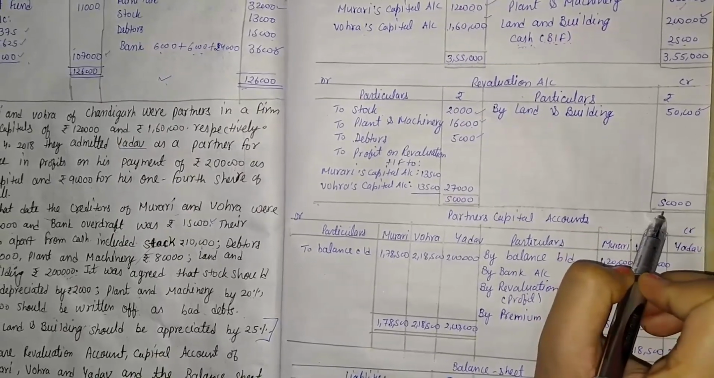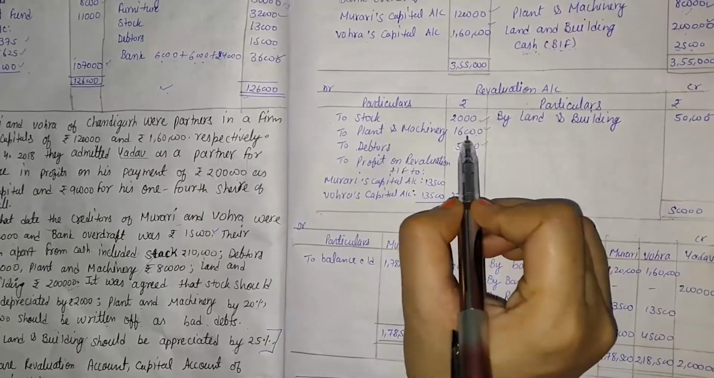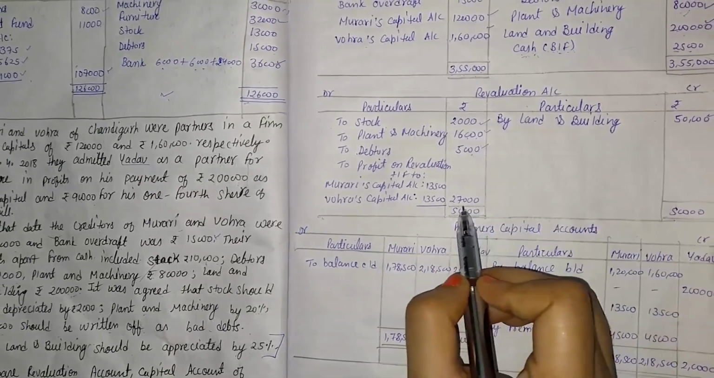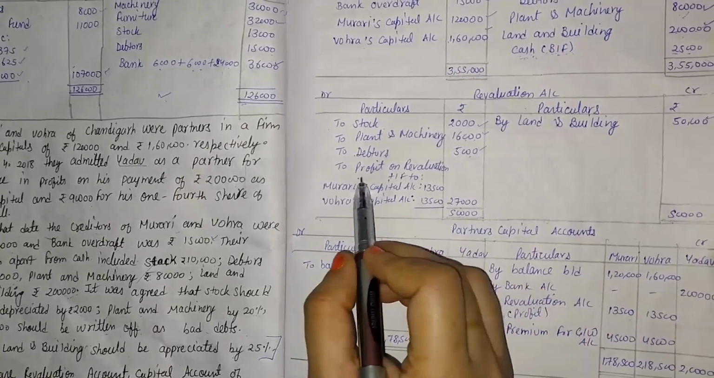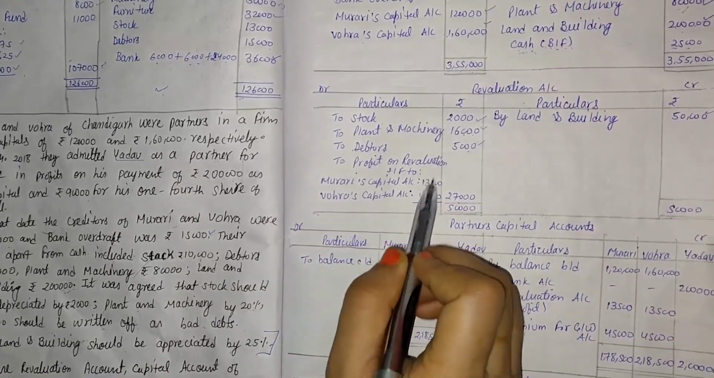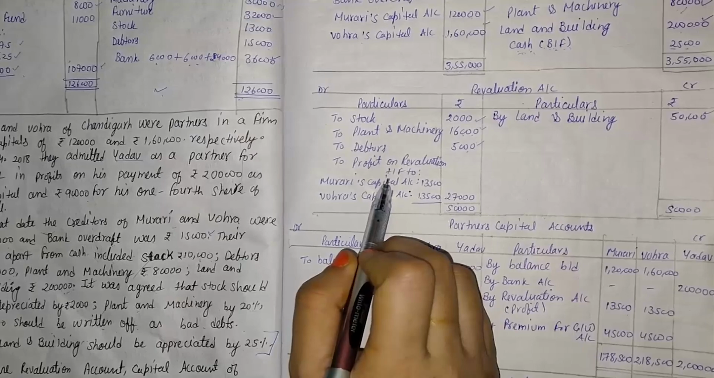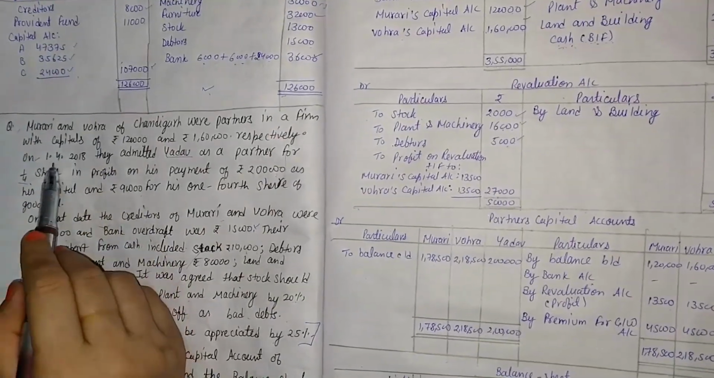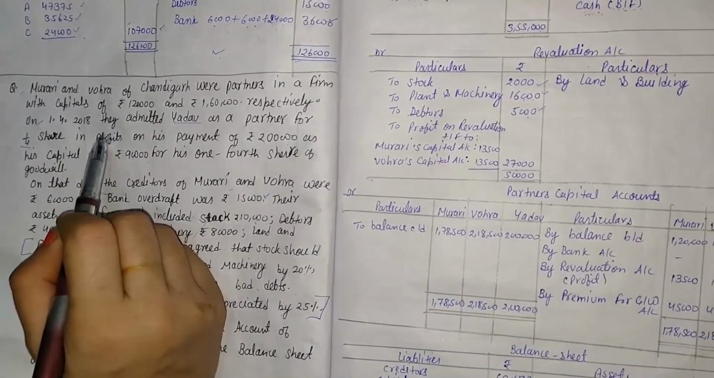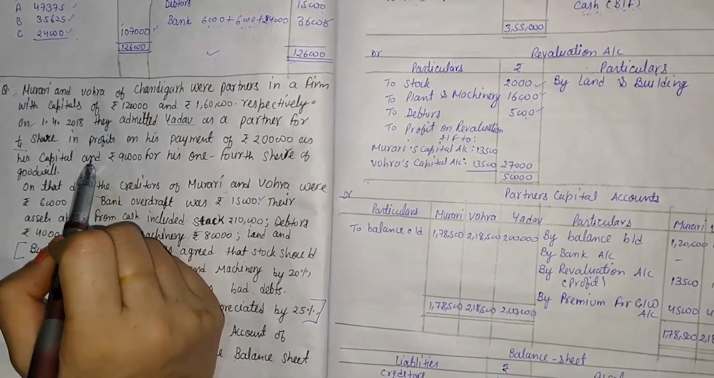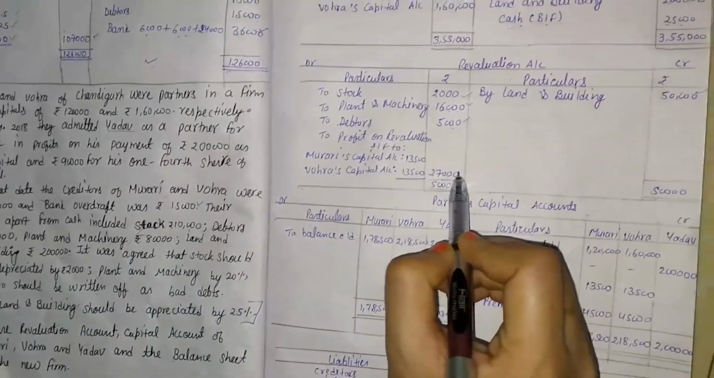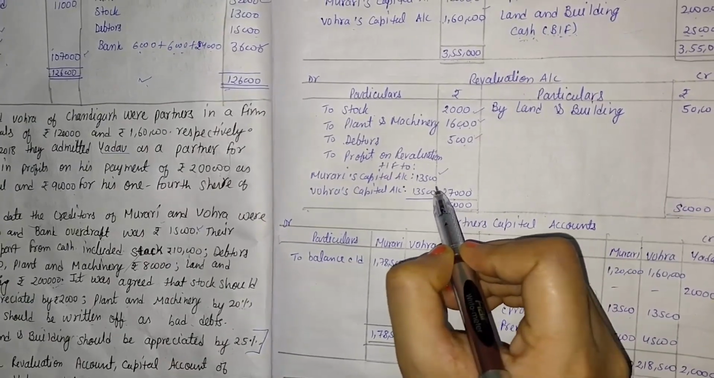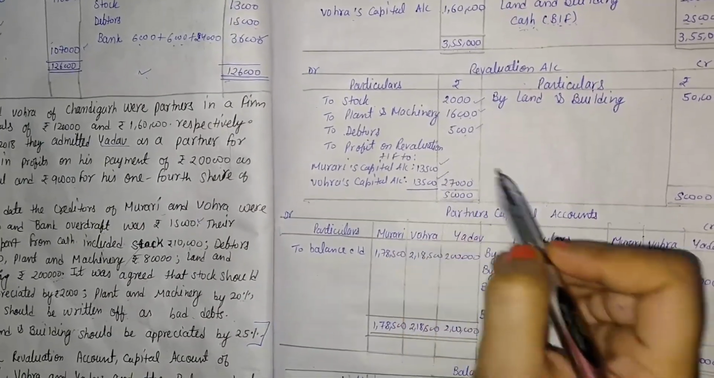Here the total value is 50,000, but here 16 and 2 is 18, 18 and 5 is 23, and the balancing figure is 27. That balancing figure is called profit transfer, and that balancing figure is divided among the old partners. And who are the old partners? Murari and Bora. And what is their ratio? Their ratio is not given in the question, so we consider equally. It means 27,000 divided in equal proportion, that is 13,500 and 13,500.